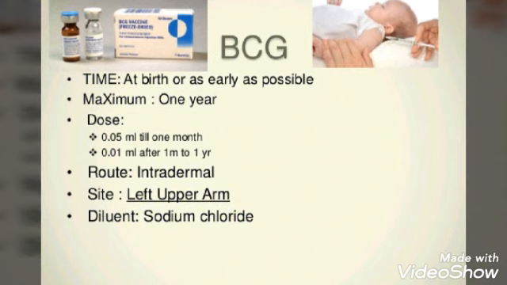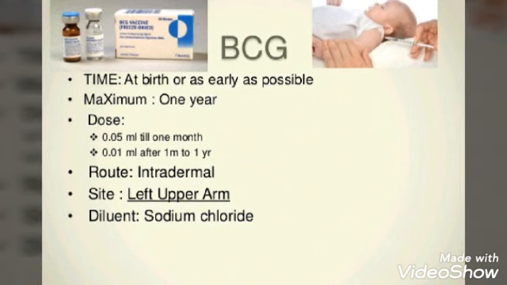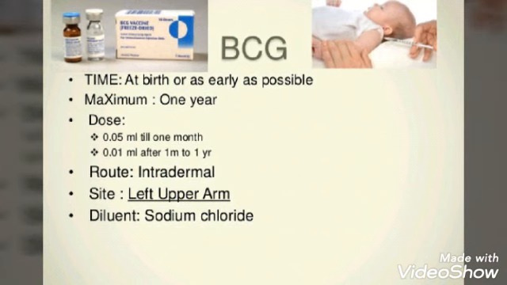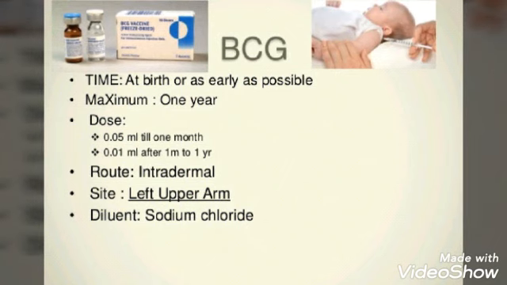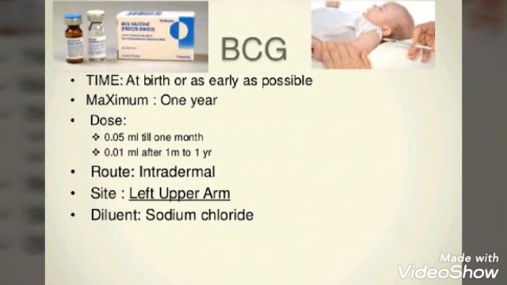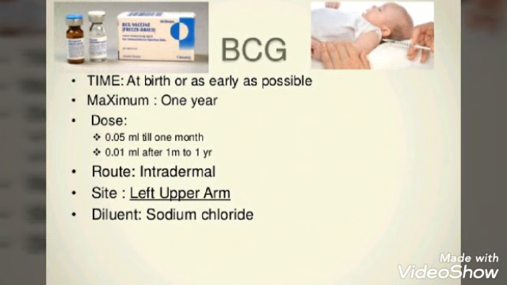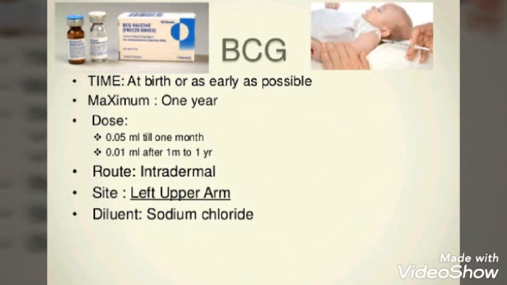Now you have seen what vaccines are to be given. Now we will see the doses, how much we are giving. BCG is given at birth, at the maximum up to 1 year. If by chance the child misses the BCG vaccine at birth, then he should get it by a maximum of 1 year of age. The dose is 0.05 ml till 1 month, then 0.1 ml after 1 month to 1 year.